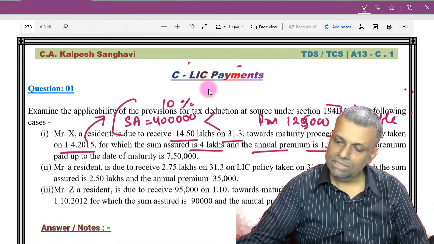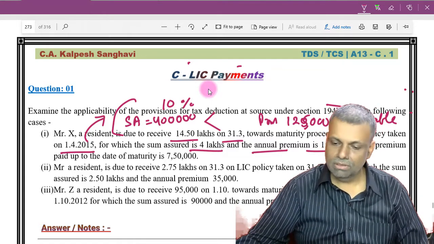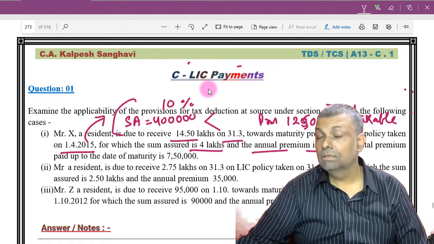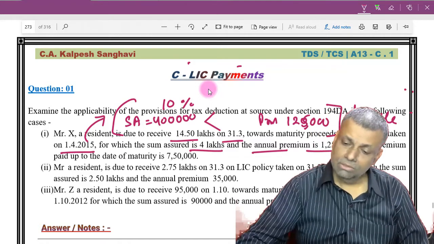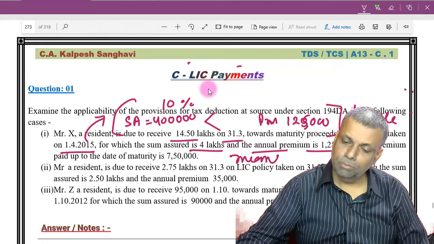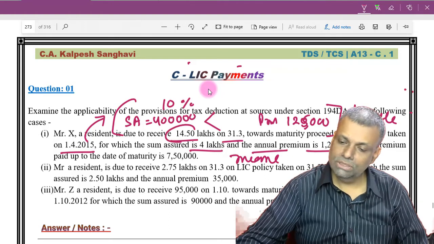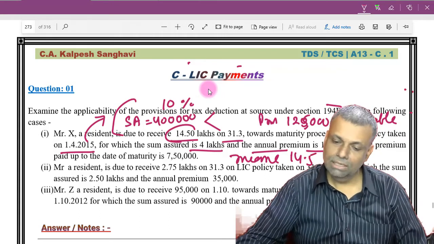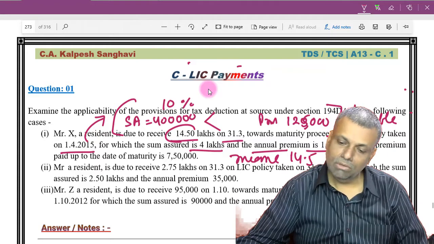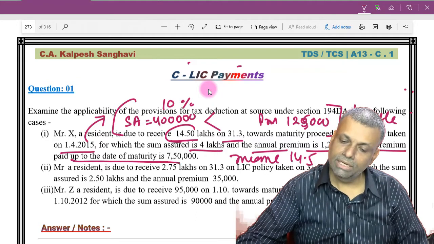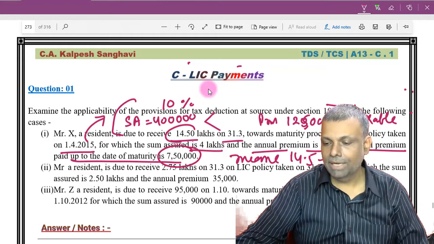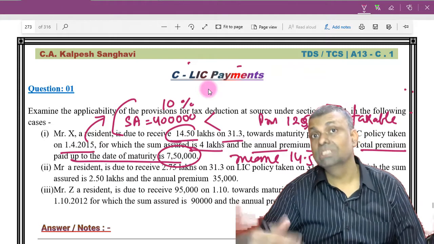Now the second point. Where such payment crosses 1 lakh rupees, you have to deduct the tax on the income portion. So you have to receive 14.5 lakhs. And how much premium total you have already paid so far, up to the date of maturity proceeds? Total premium paid up to the date is 7.5 lakhs. So minus 7.5 lakhs.